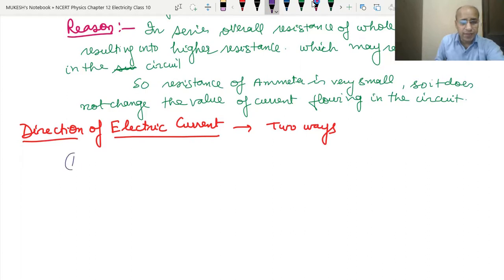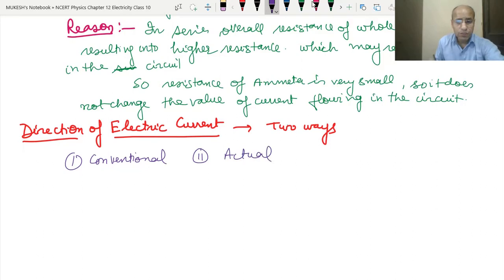Okay, one way is the conventional, and the second way is actual. So still the conventional way is being in use till now. So what is the conventional way? The conventional way says that the current flows from the positive terminal of a battery to the negative terminal of the battery.